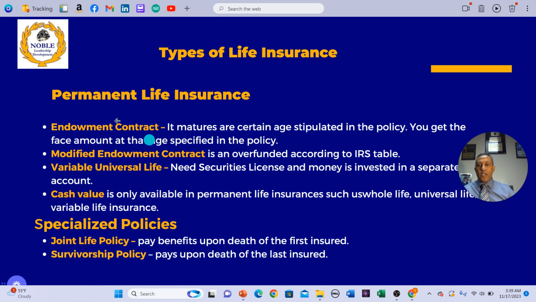So this is unique. With others, death has to happen to get the death benefit. If it's universal life, death has to happen to get the death benefit. With a whole life, either you have to reach age 100 or death has to happen to get the death benefit. But with an endowment contract, you can get it at the age that's stipulated in the policy. Of course, you pay more in premium for it, but that's a good option to have.